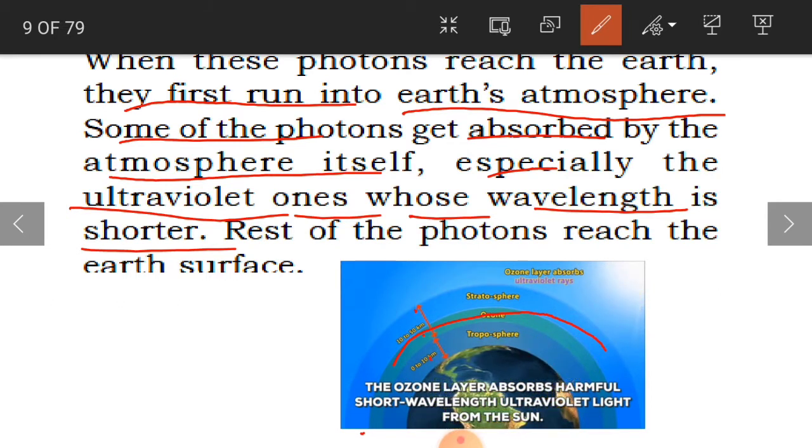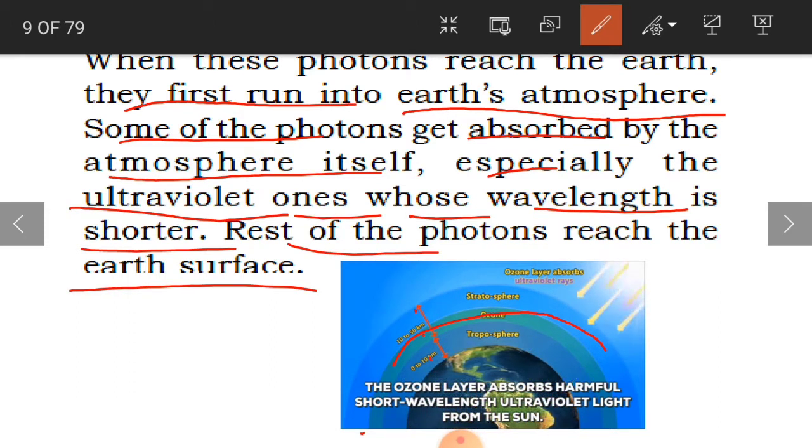We have learnt that when the frequency is high, the wavelength will be short. And the rest of the photons reach the earth's surface. Apart from the ultraviolet rays, the rest of the photons reach the earth's surface, by which we get light on this planet earth.